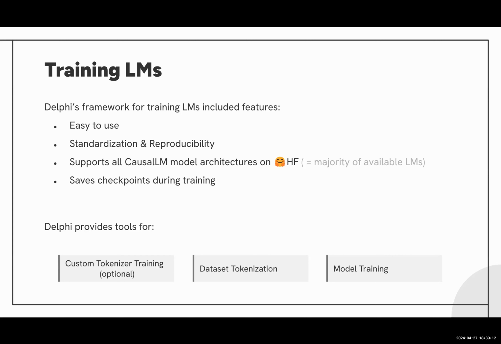So to be more precise, for training, Delphi provides 3 tools. First, custom tokenizer training, which is optional. You can also just use the proprietary tokenizer that we provide. And once you have the tokenizer or you choose a tokenizer, you can then run a script on the dataset tokenization, basically representing the dataset in its token version. And finally, you can use that to do the model training. I'll just run you through these steps, similar to a small tutorial.